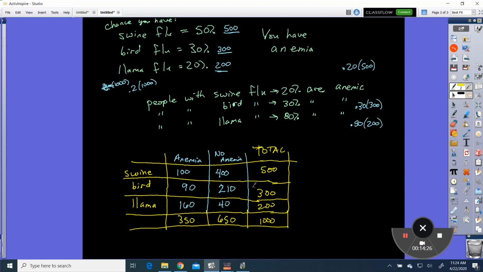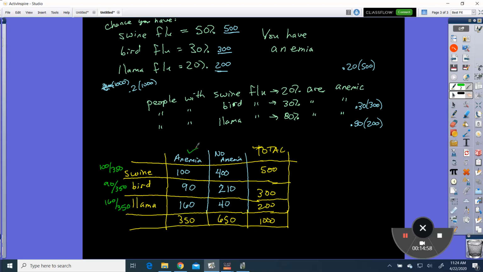Okay, so now that we have this information, we can look at it this way. Out of the people that have anemia, there are 100 out of 350 that have the swine flu. 90 out of the 350 have the bird flu, and 160 out of the 350 have the llama flu.